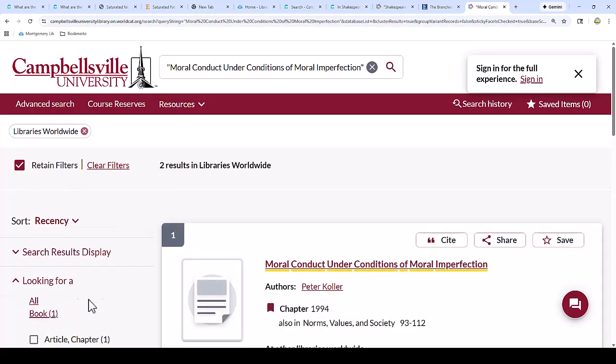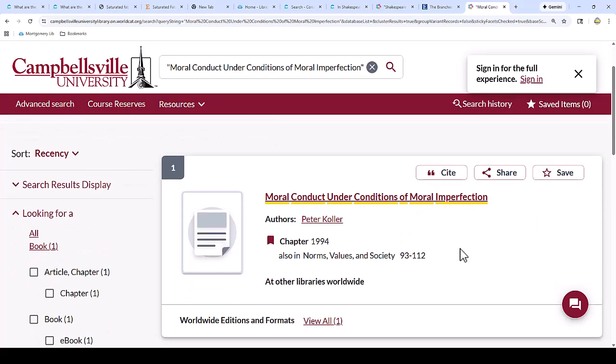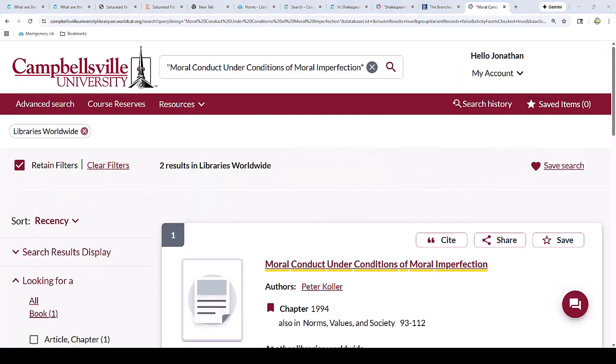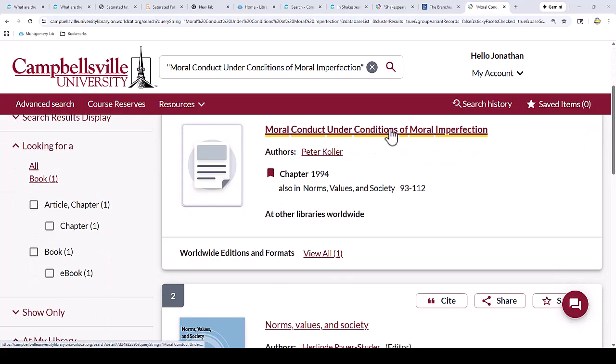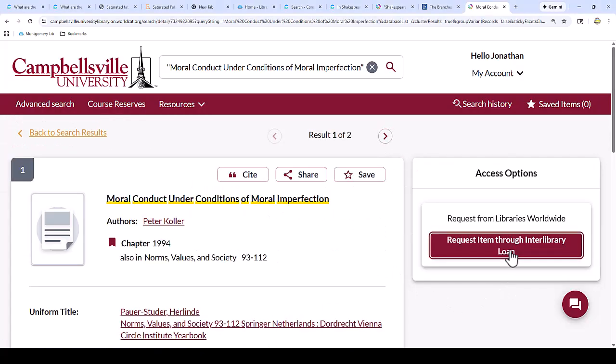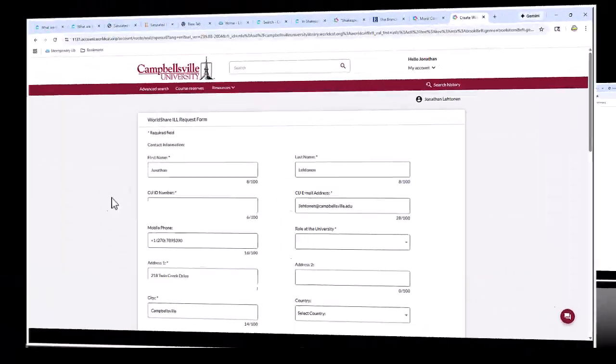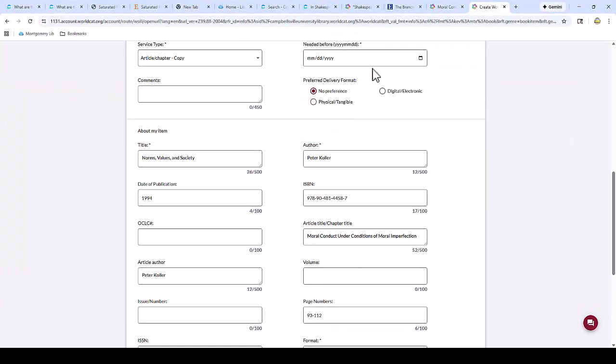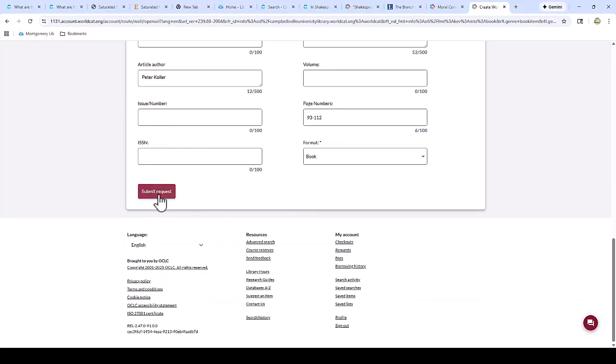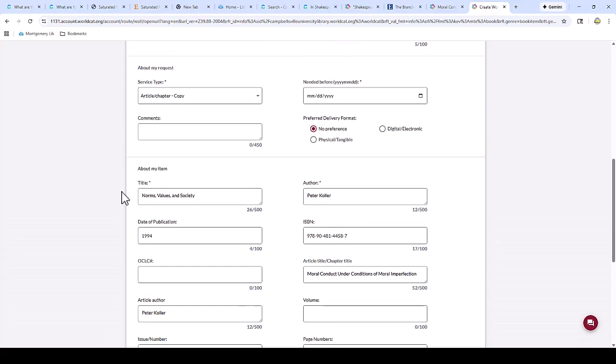This is how you can access our interlibrary loan system, where you can request articles from other university libraries to be sent to you. To request an item through interlibrary loan, first make sure you are signed in. Then, for the article you want, click the title, and then on the next page, click the red button on the right that says Request Item through Interlibrary Loan. Then check and make sure the form is filled out correctly, and then click Submit Request at the bottom. After you request it, it can take up to 2 weeks before the other library sends us the article, and they are usually faster than that.